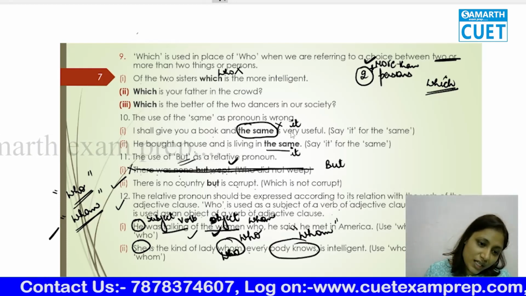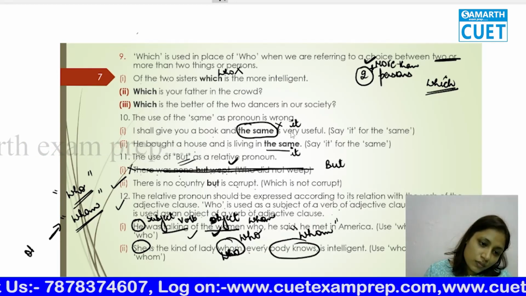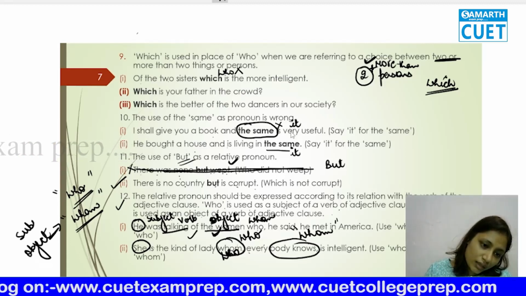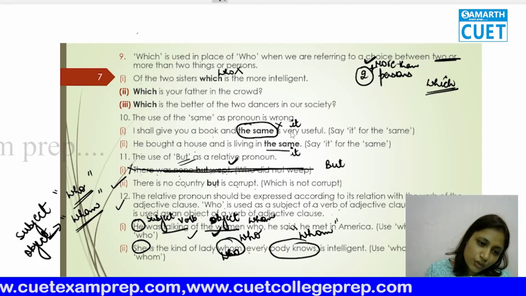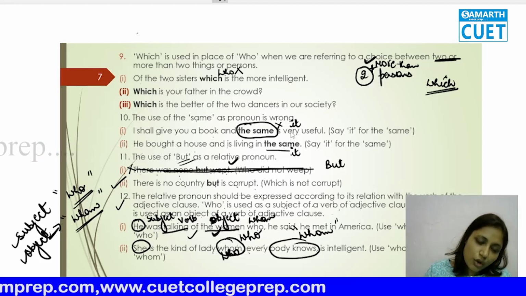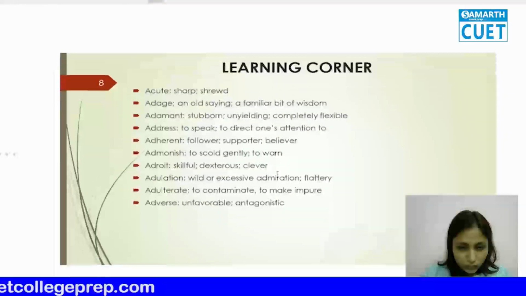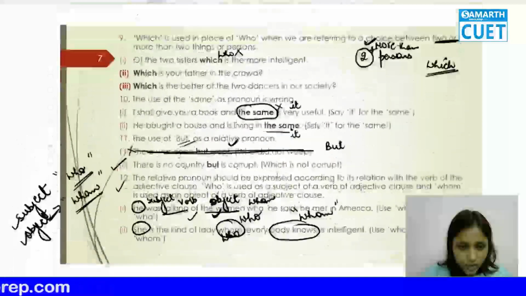So basically, whom, object, subject. Understood? Subject is who, object is whom. So this was our last rule.